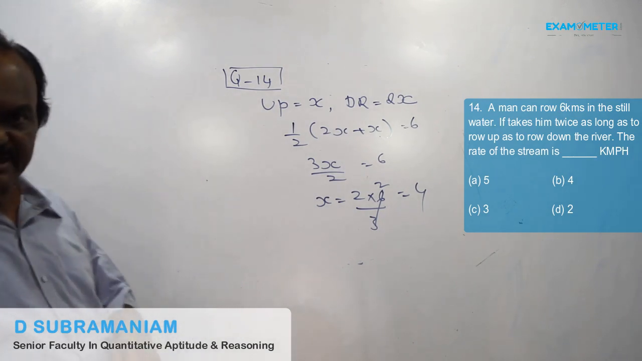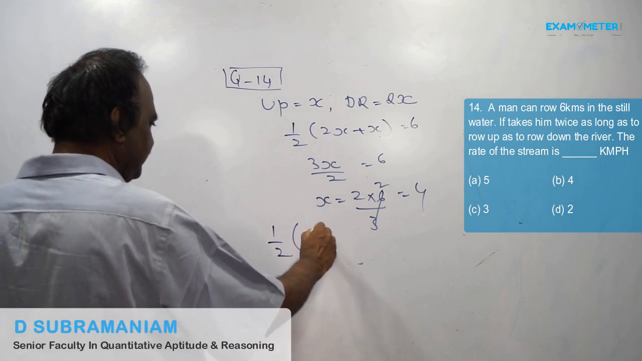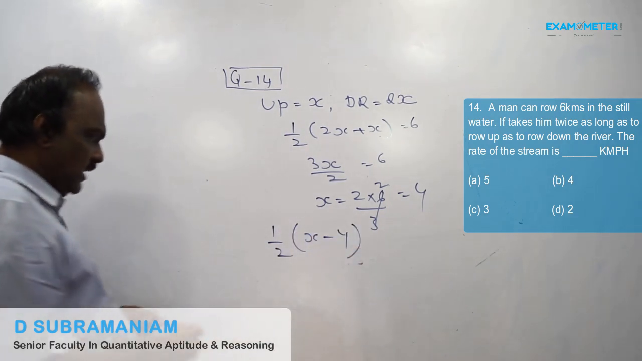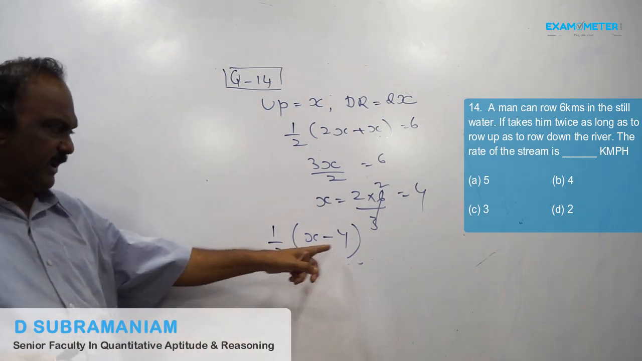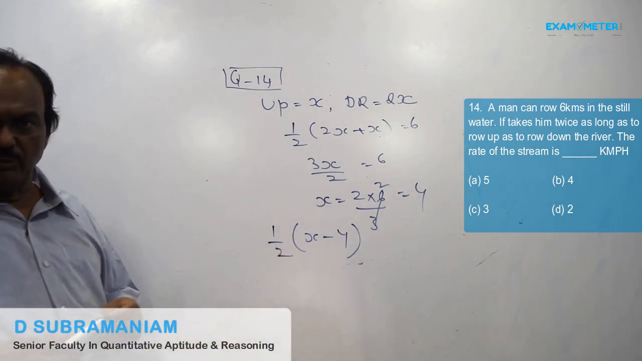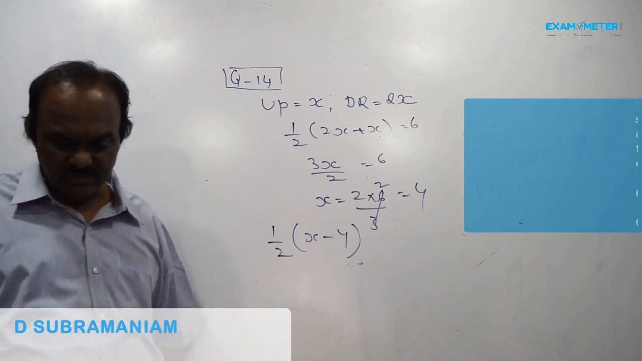Now rate of the stream is equal to half into the difference of the two rates. 8 minus 4 is 4. Half of 4 is 2. So answer is 2 km per hour.